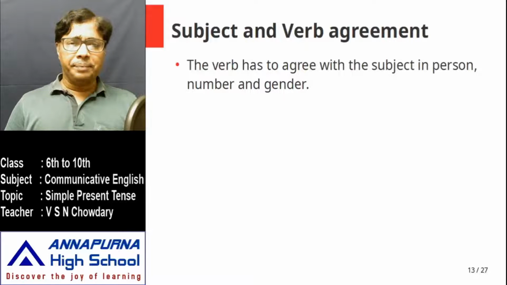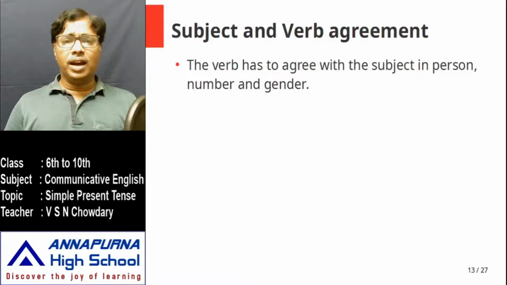So subject can be singular or plural. Subject can be in first person, second person, or third person. And subject can be masculine, feminine, or neutral. In English, we have three genders: masculine, feminine, and neutral. Masculine means male, a man, a boy. Okay, and feminine means female, a woman, a girl. Okay, and neutral means something which has no life. For example, a pen, a book.